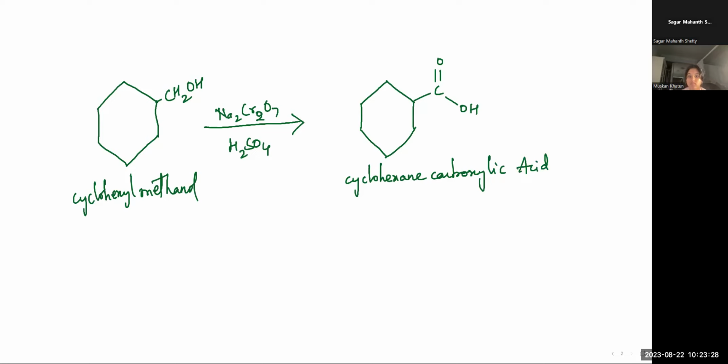Okay, and here chromic acid is too reactive. For example, an aldehyde formed cannot be isolated. That means you cannot remove it. That's the reason it is forming a carboxylic acid.